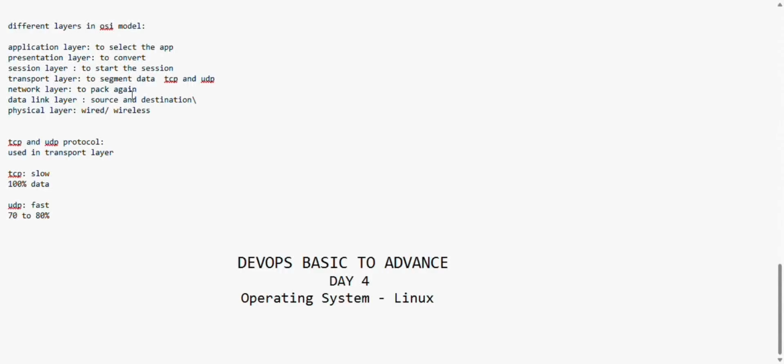Hello guys, welcome back to today's session. Today we are going to see about the Linux operating system and some of the basic commands we use in Linux. So let's get started.